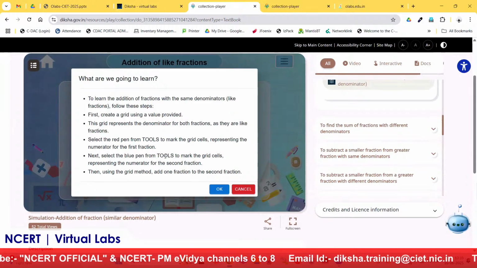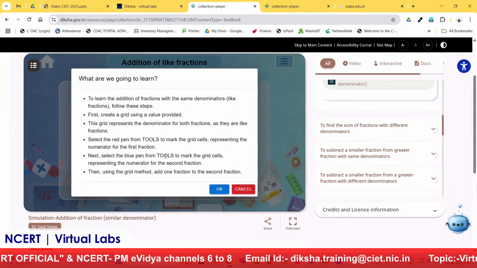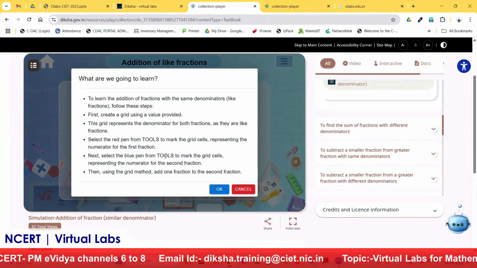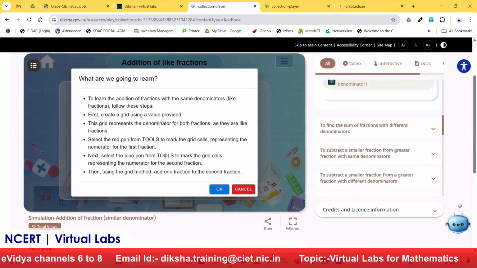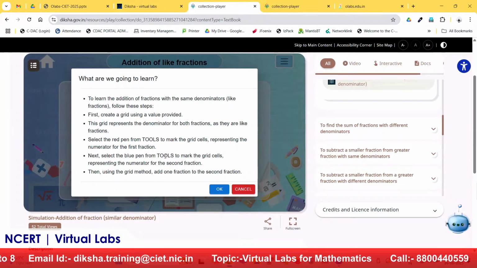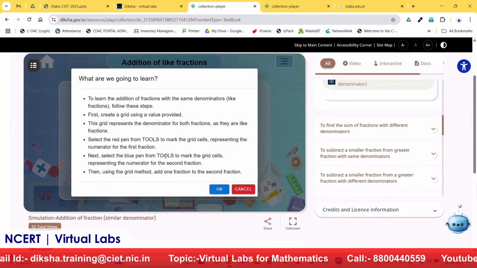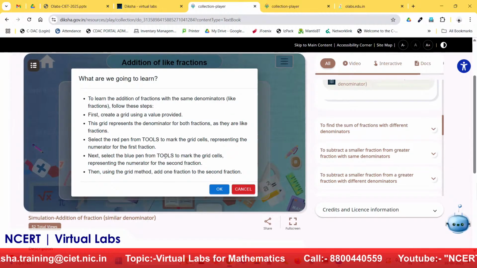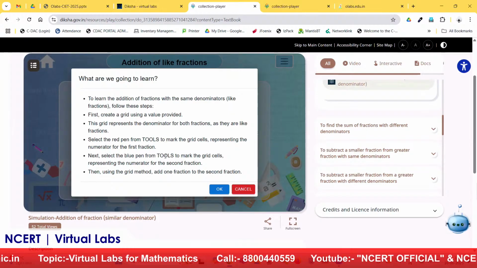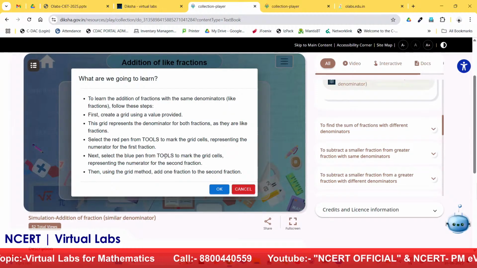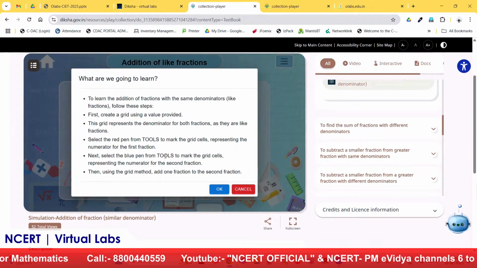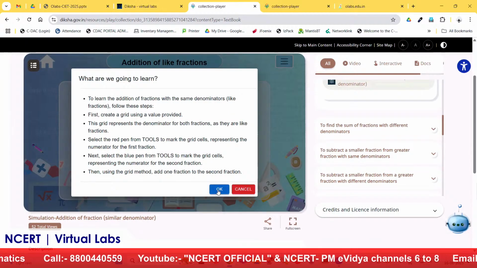Now this is the gist which we thought of keeping at the start of the lab, of what the student is going to learn. It says that to learn the addition of fractions with the same denominator, we have to follow these steps. We first create a grid. This grid will represent the denominator of both fractions. Then from the tools, we take two different color pens, red and blue, for creating two fractions. Then we visualize those fractions, make the addition, come to the conclusion and find the addition of the like fractions. This is the what-we-are-going-to-learn part which we have kept.